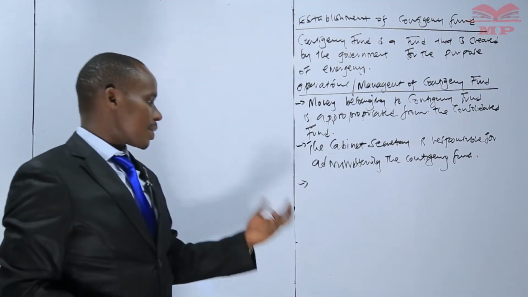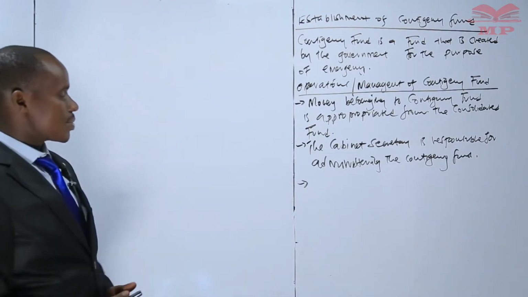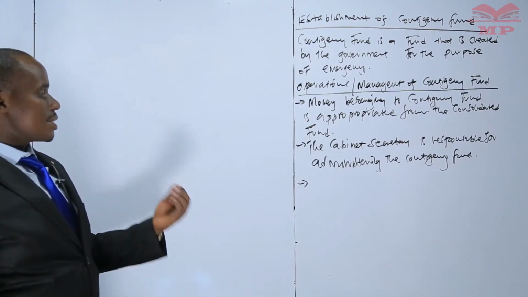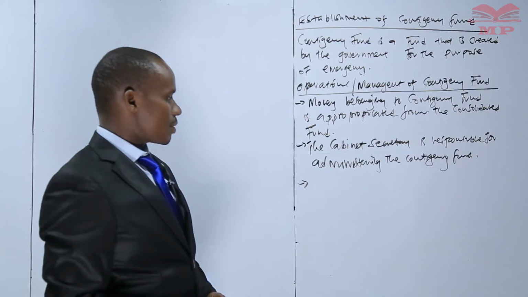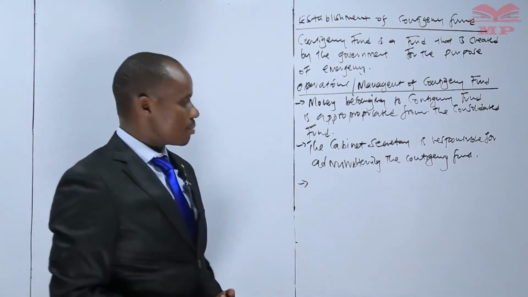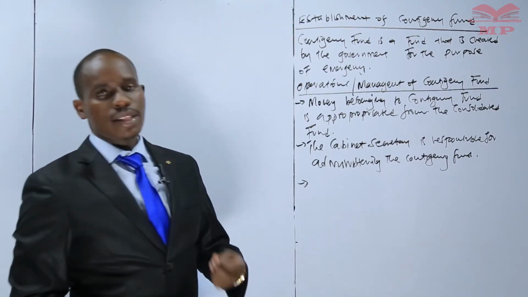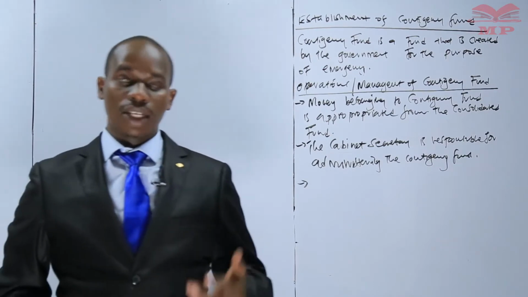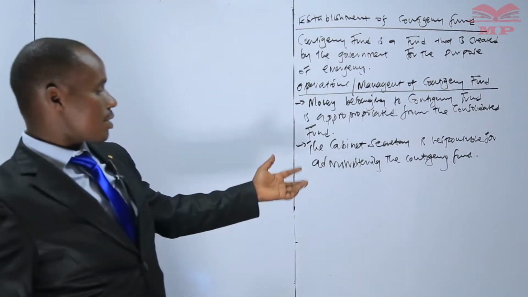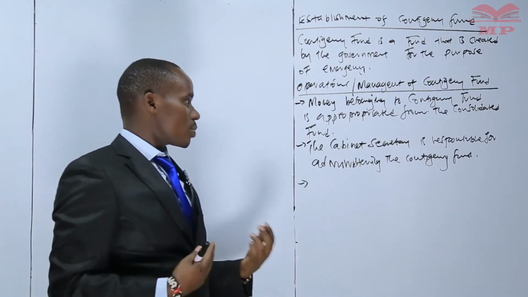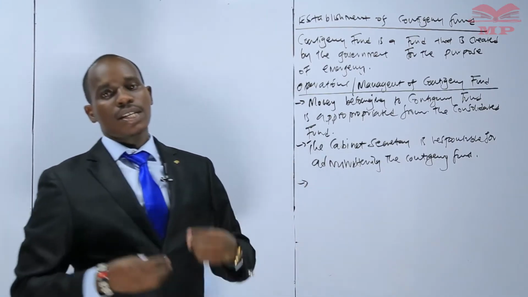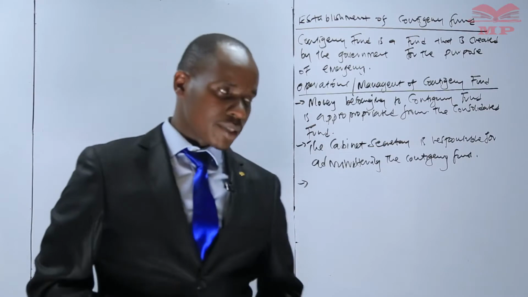In case we have misappropriation or misuse of this fund, the CS has to come up and explain to members of the general public, or be summoned by members of the National Assembly and answer questions in relation to the same. He is the one who is supposed to make sure that the contingency fund is not misappropriated.